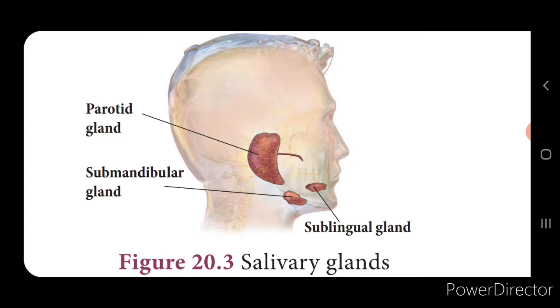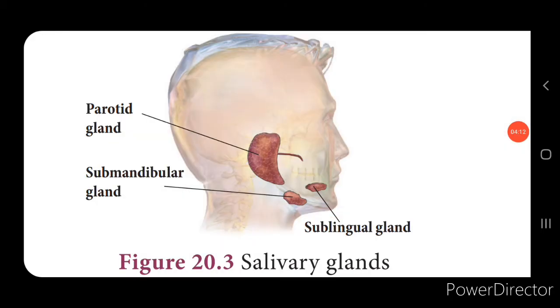Yes. The next one is the sublingual gland. This is the smallest gland, and it is present beneath the tongue. The next one is the submaxillary gland, which lies at the lower jaw, at an angle in the lower jaw.